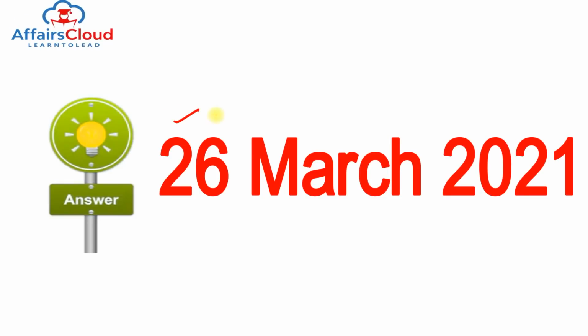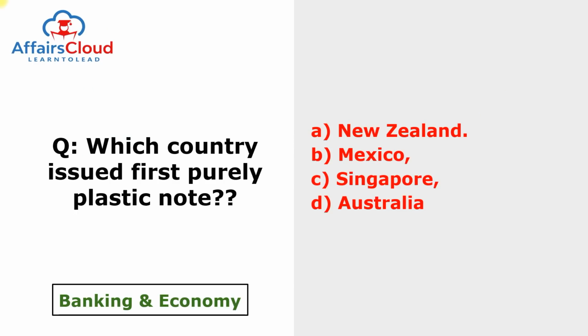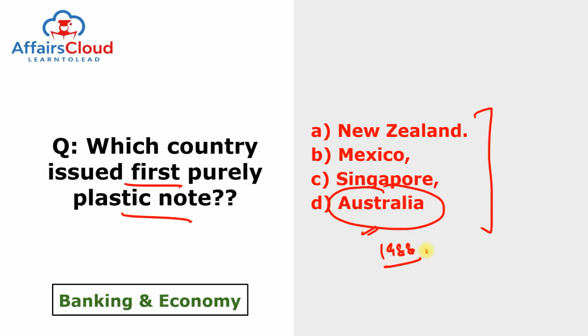Moving to the question of the day, what was the question of 26th of March 2021? Which country issued the first purely plastic note? It is a one-liner static question you can remember, asked in any type of exam. The answer of this question is Australia. Polymer or plastic banknotes were first issued by Australia in the year 1988.